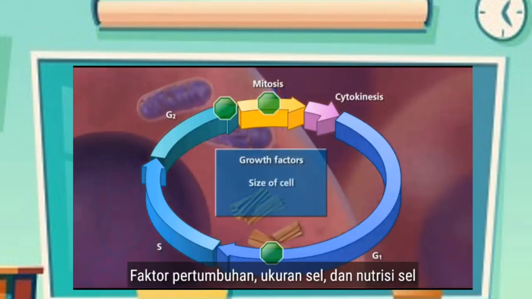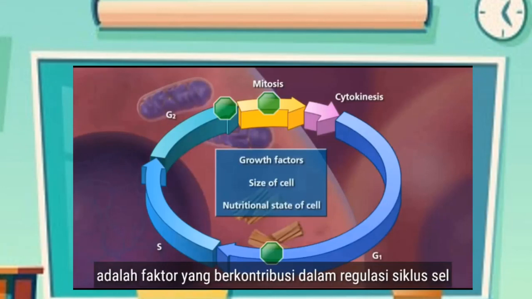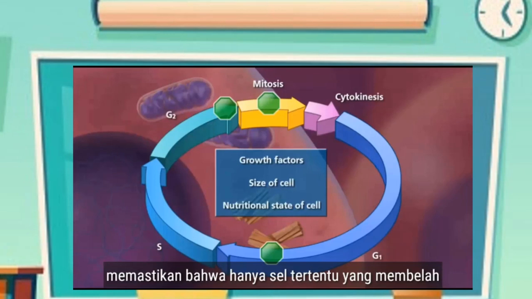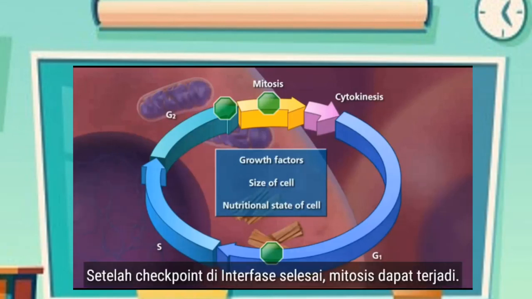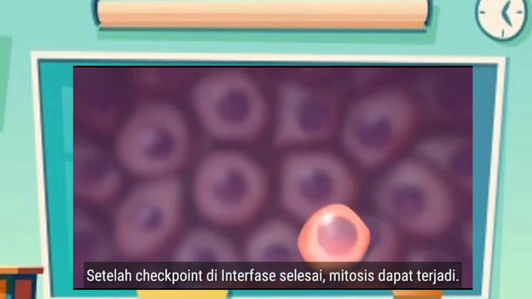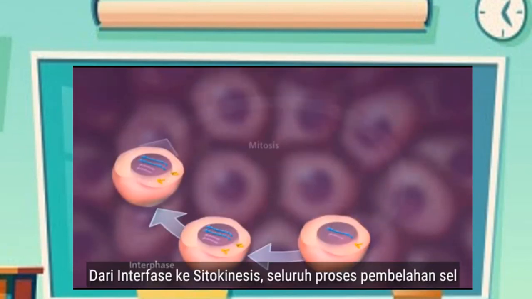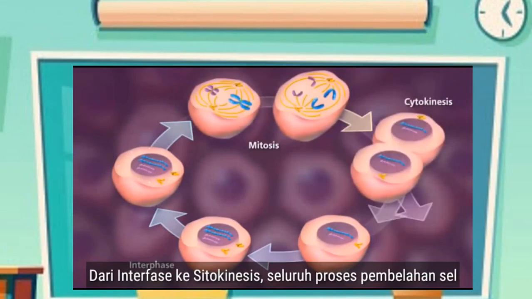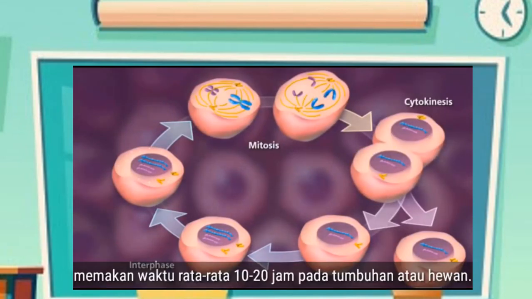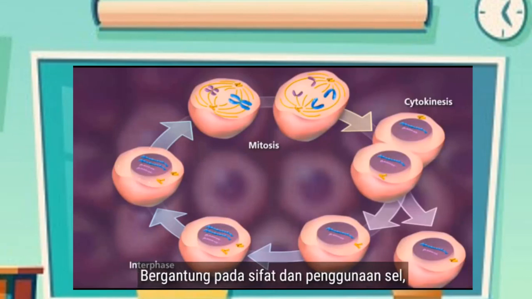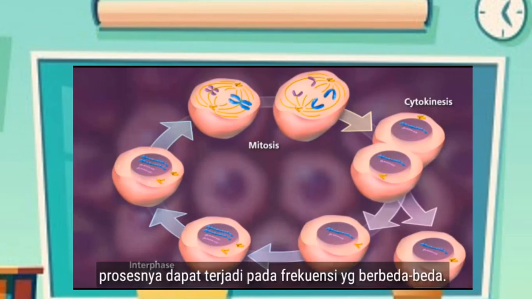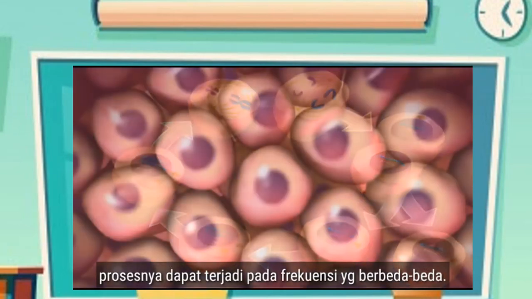Growth factors, the size of the cell, and the nutritional state of the cell are all contributing factors in cell cycle regulation, ensuring that only certain cells divide at appropriate times. Once all the checkpoints in interphase are cleared, mitosis can occur. From interphase to cytokinesis, the entire process of cell division can take on average 10 to 20 hours in a typical plant or animal cell. Depending on the nature and use of the cell, the process can happen at different frequencies as well.